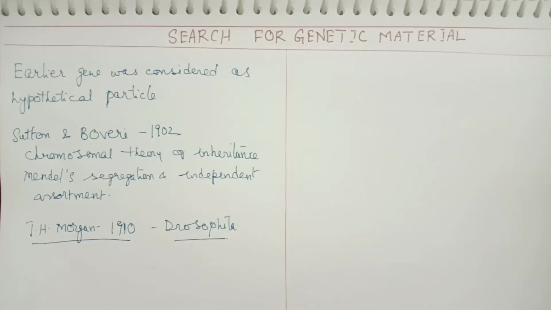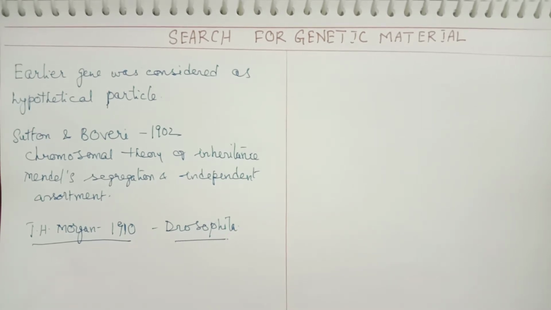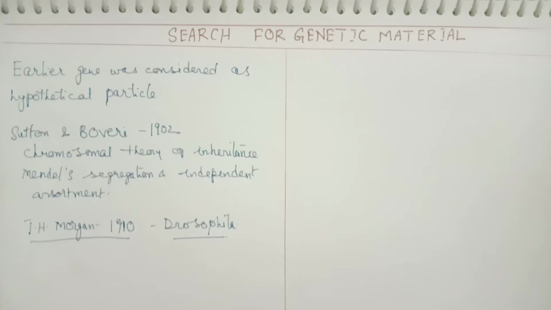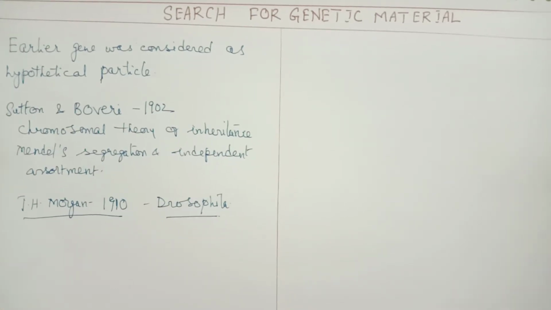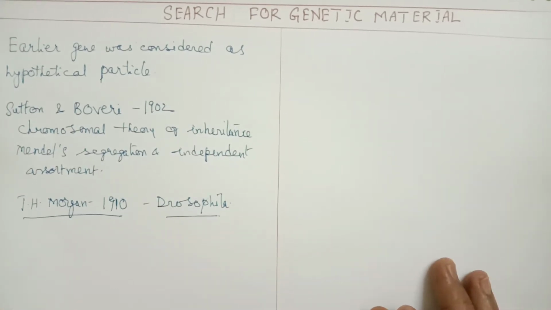He studied various characters like eye color and body color, and explained their inheritance. Morgan is also related to the study of mutations.